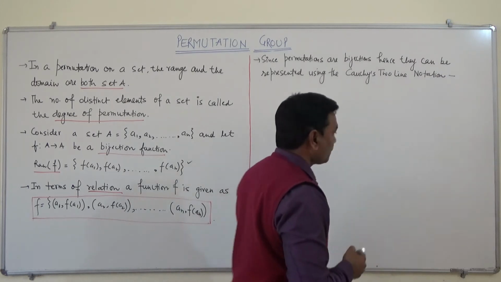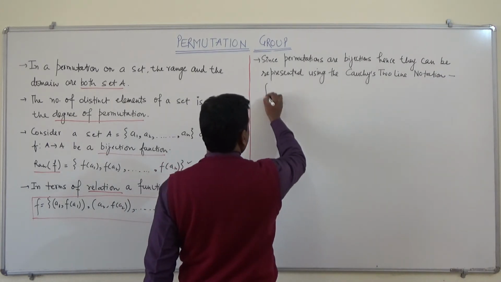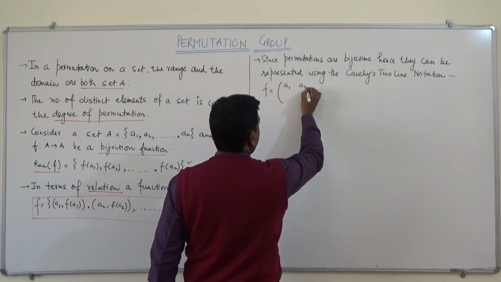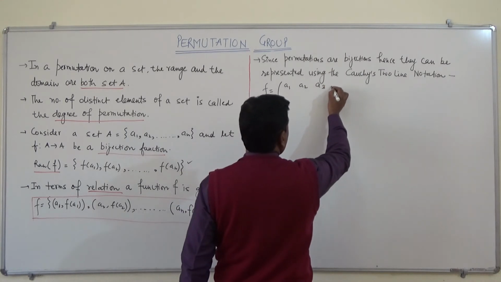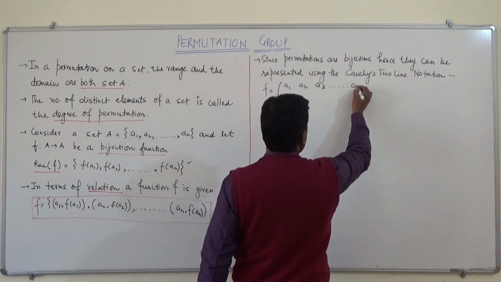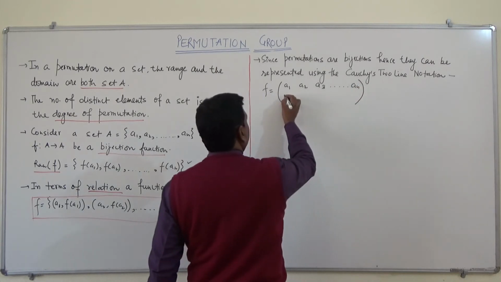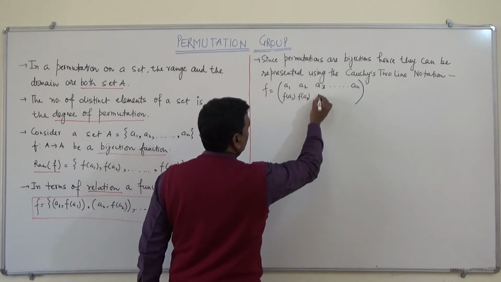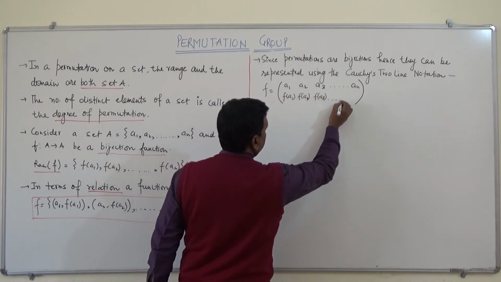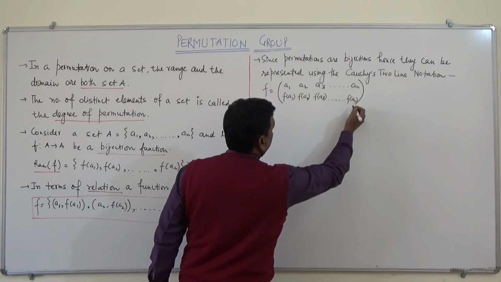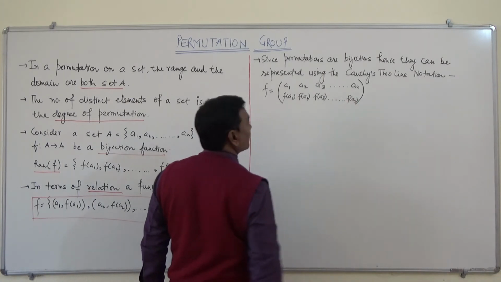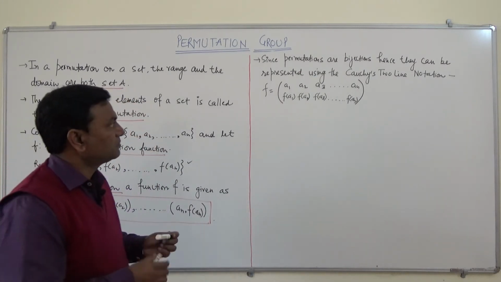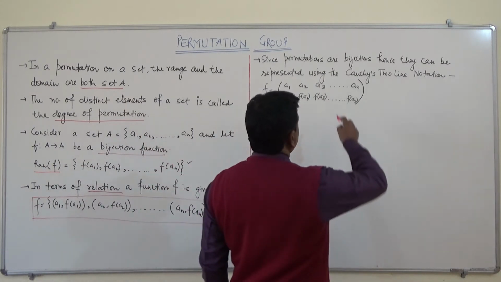That is to say, it can be given as a1, a2, a3 and so on up to an in the first line, and f(a1), f(a2), f(a3) and so on up to f(an) in the second line. So this is Cauchy's two-line notation, because these permutations are bijections.